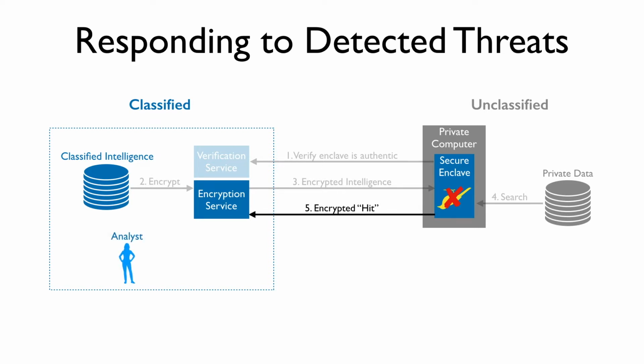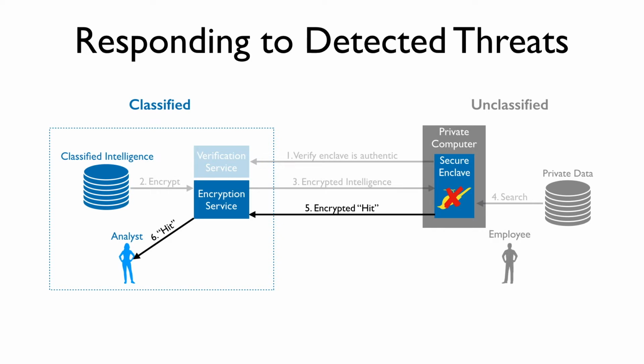At that point, you'll escalate to a human analyst in the classified environment. That single bit of information would go to a person who would not get any other information about the private environment. They wouldn't know which threat was seen, nor any of the private data itself. This is to prevent information leakage to the classified environment.